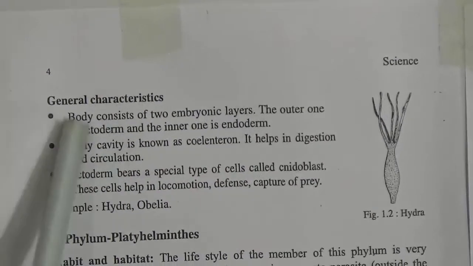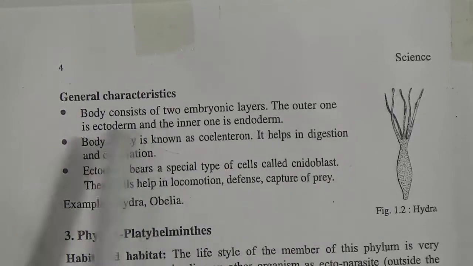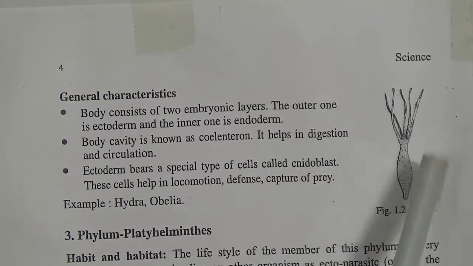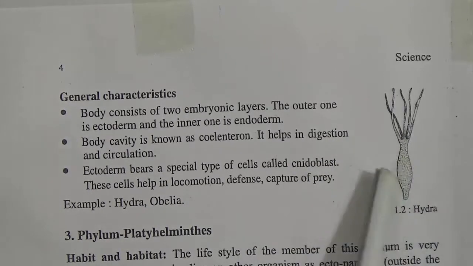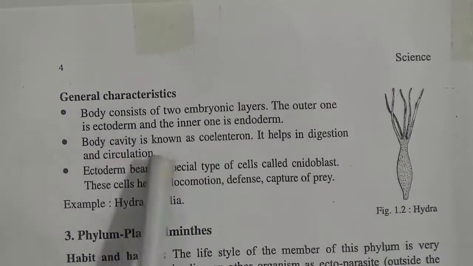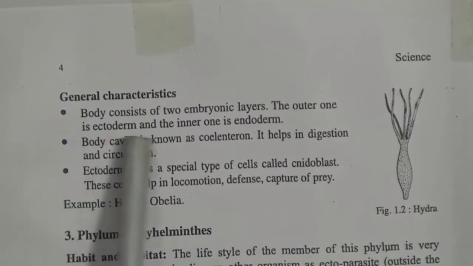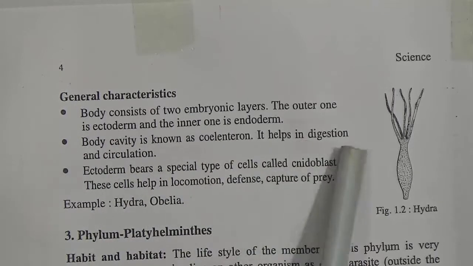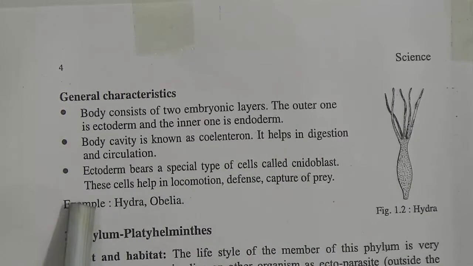Now the characteristics of Cnidaria: the body consists of 2 embryonic layers. The outer one is ectoderm and the inner one is endoderm. My dear students, the outer layer is ectoderm and the inner layer is called endoderm. The body cavity is known as coelenteron. My dear students, this is also important information, and it helps in digestion and circulation. That means the coelenteron helps in digestion and circulation.